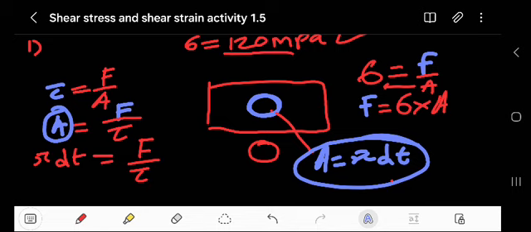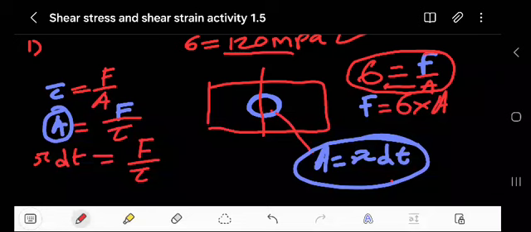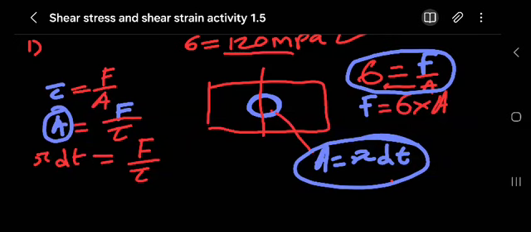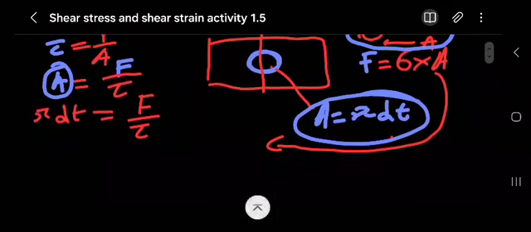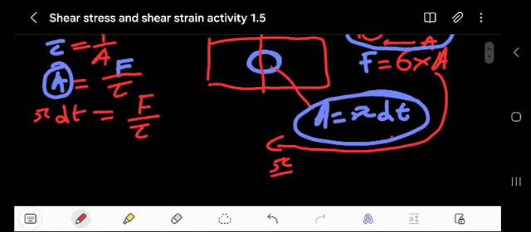However, for the direct one, we consider the cross-sectional area. Remember, this is a direct stress. It's a direct stress. The area for the direct stress is pi over 4 multiplied by d squared.